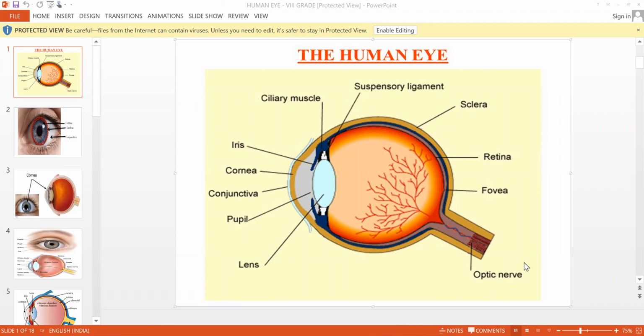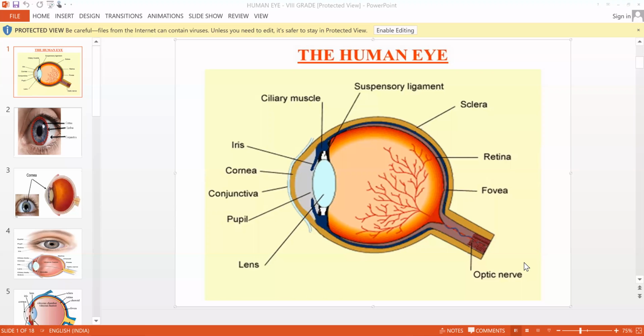So now generally we can imagine the human eye as a digital camera, because a digital camera also captures the images. In the same way the eye also captures the images. Whatever image it captures, it sends signals to the brain, and then the brain also sends impulses back. Because of that, we are able to see the screen, the people, the things around us.